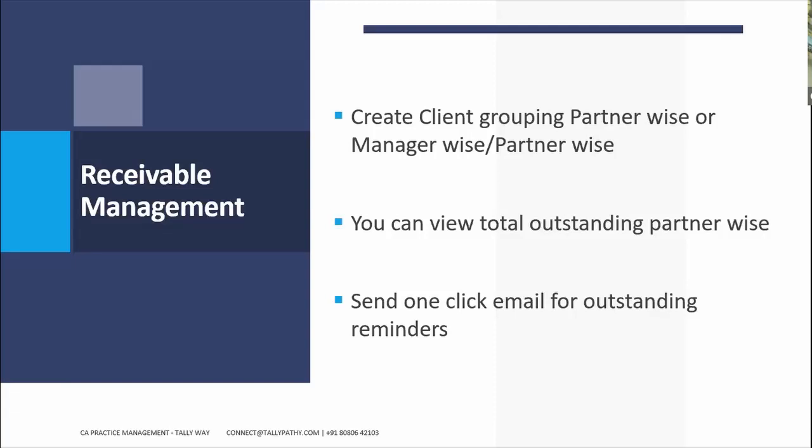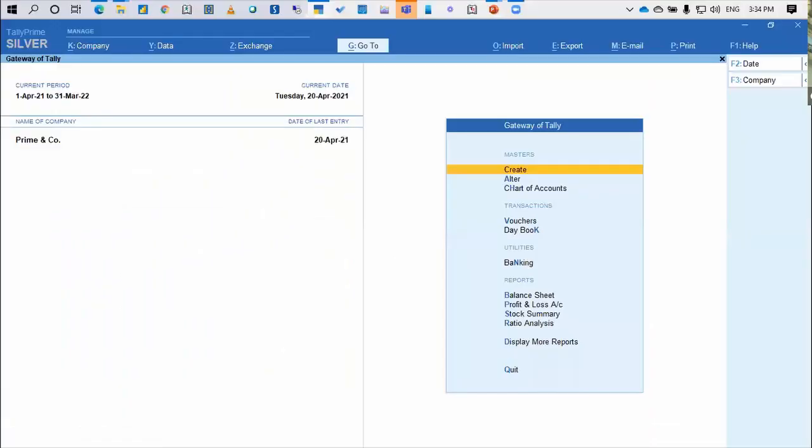Next is receivable management. Again, this is very important. So the first point I've already done: create client grouping, partner wise or manager wise. So that will help you see what is outstanding, and you can view the total outstanding partner wise. Let me just show you.